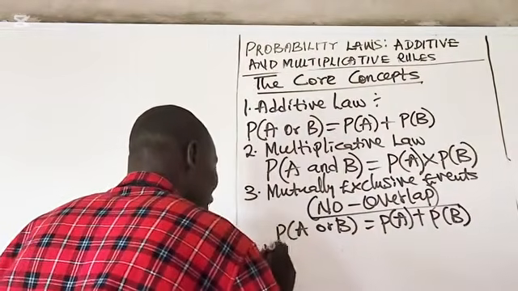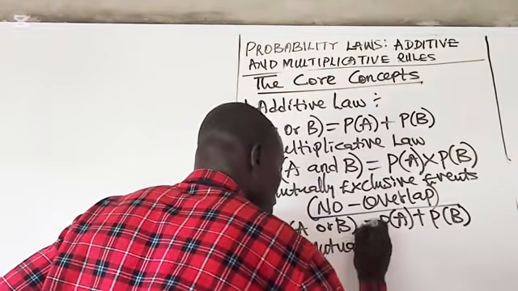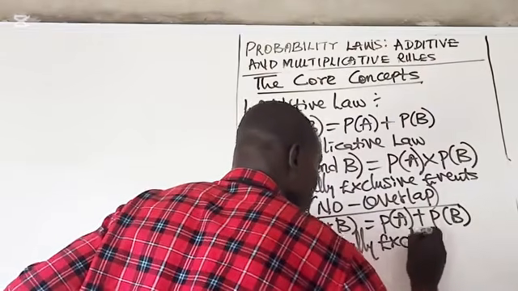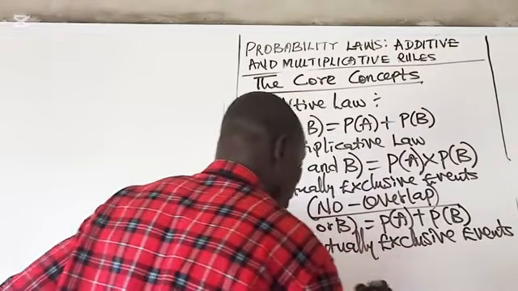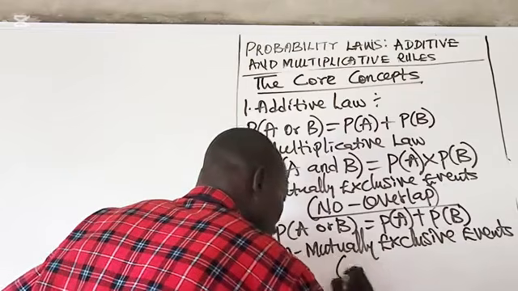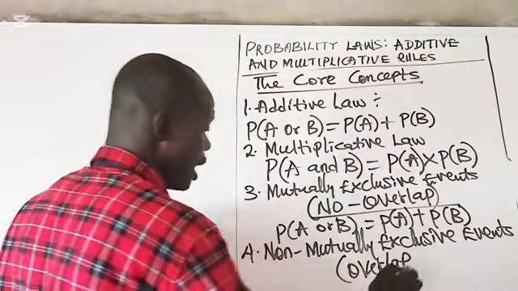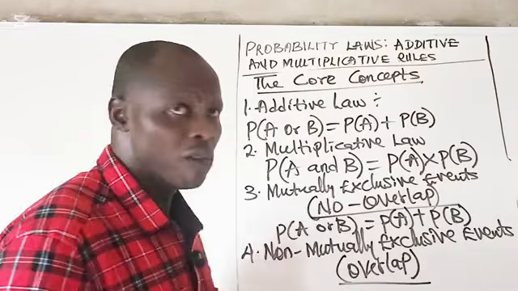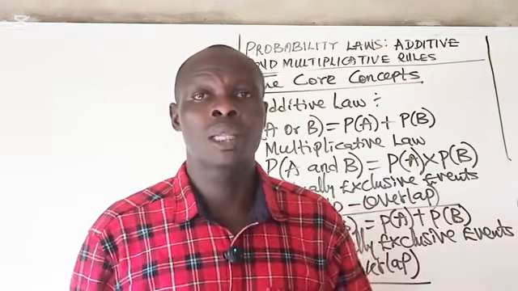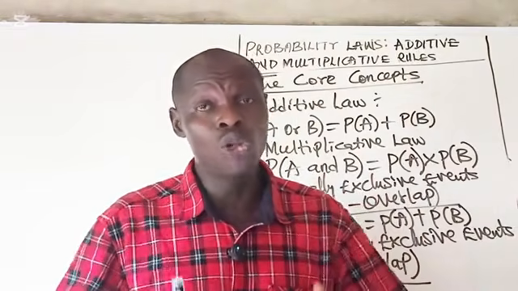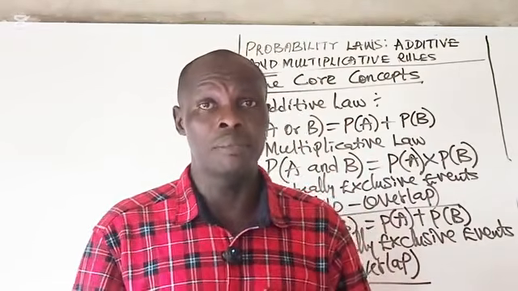Number 4, we have non-mutually exclusive events. So the one to consider here is overlap. Remember, what we have considered before is no overlap. In this case, they will overlap. These are events that can happen at the same time. There are 2 or more events that can happen at the same time.